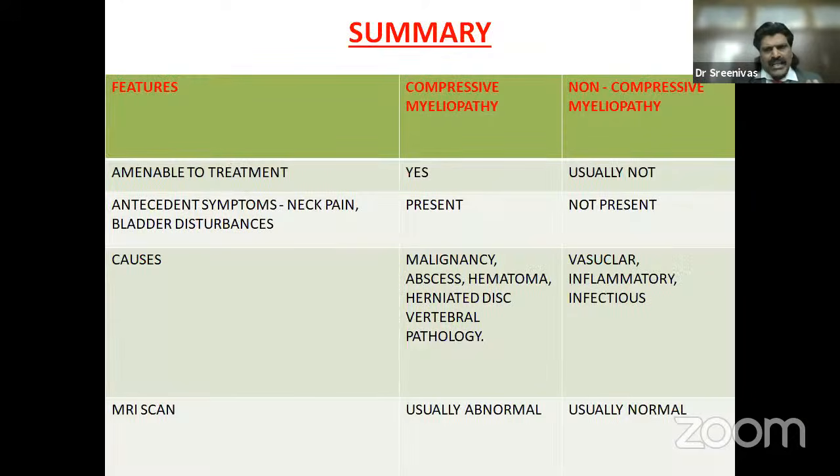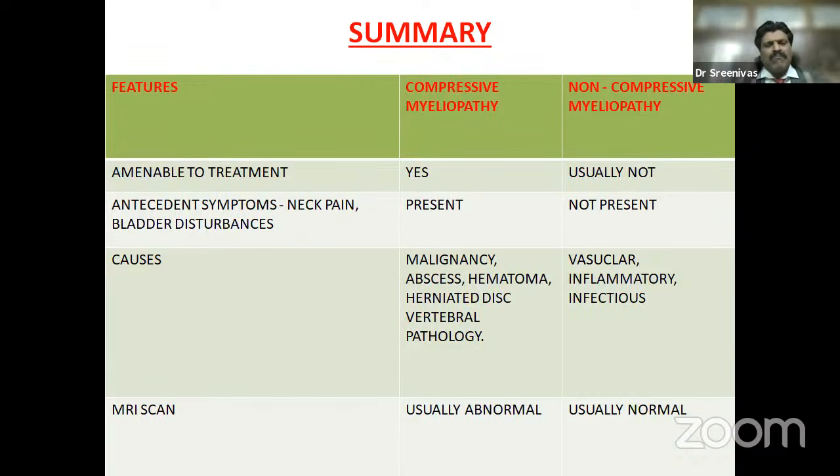So how do we differentiate compressive from non-compressive myelopathy? Compressive myelopathy is amenable to treatment. Imagine a disc prolapse, abscess, tumor. It is amenable to treatment. Non-compressive myelopathy is like demyelinative disease. We can't do much other than giving steroids. So they are not usually amenable to treatment.